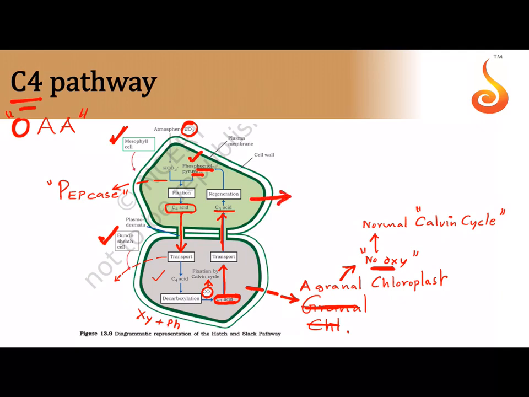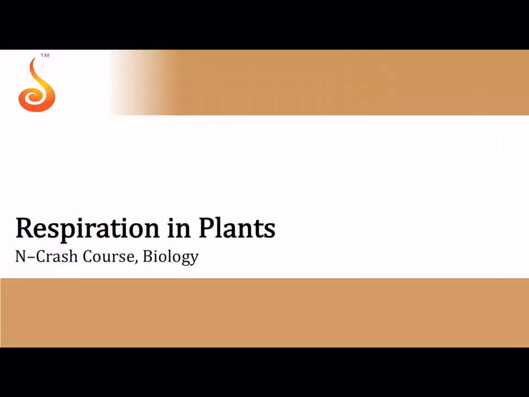Here in the mesophyll cell the Calvin cycle cannot happen because the chloroplasts are granal, there is a lot of oxygen in it. When oxygen is very high, the Rubisco enzyme will get deviated to a different pathway that is referred to as the photorespiratory pathway, and as a result the Calvin cycle will not happen normally.